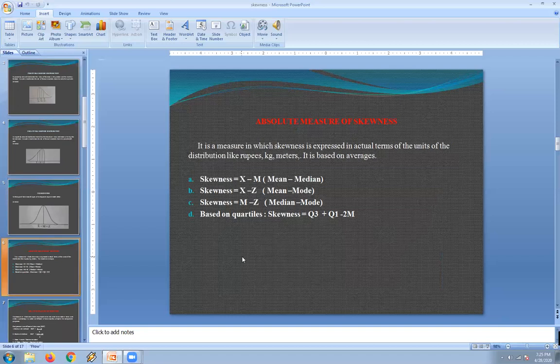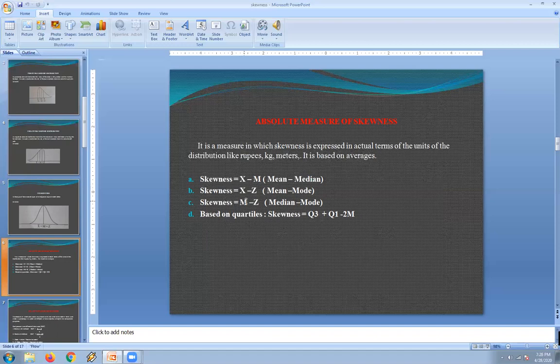In the case of skewness also, in the same manner as dispersion, we calculate both absolute measures as well as relative measures. In the case of absolute measures, we calculate in actual terms of the units. These are the formulas we can use for the calculation of absolute measures based on averages. Skewness can be calculated by mean minus median. This is one of the formulas.